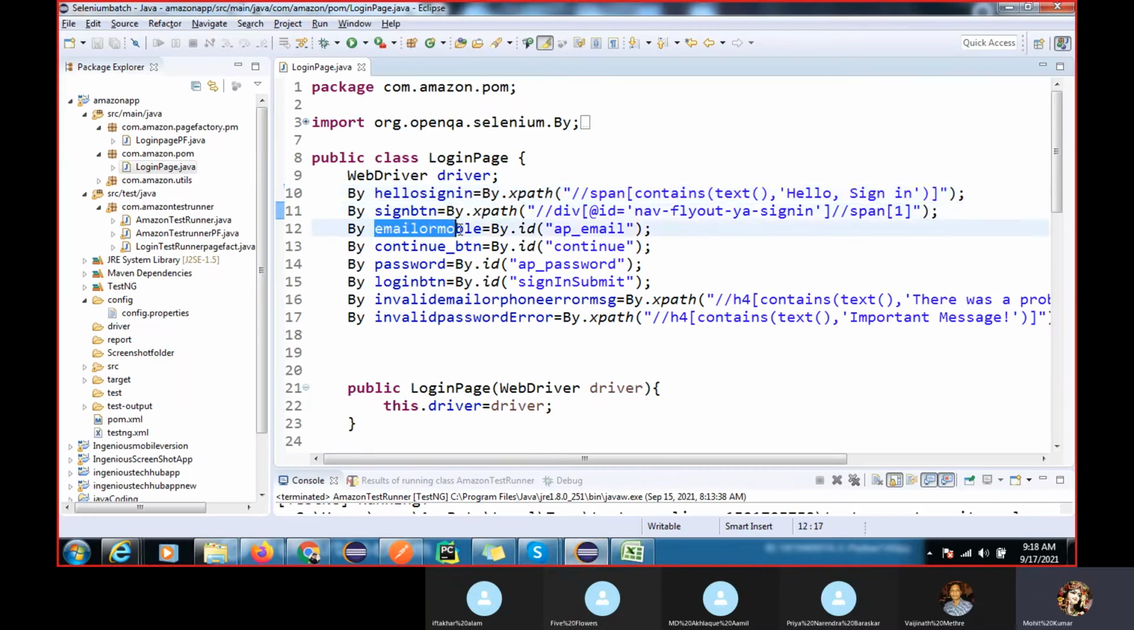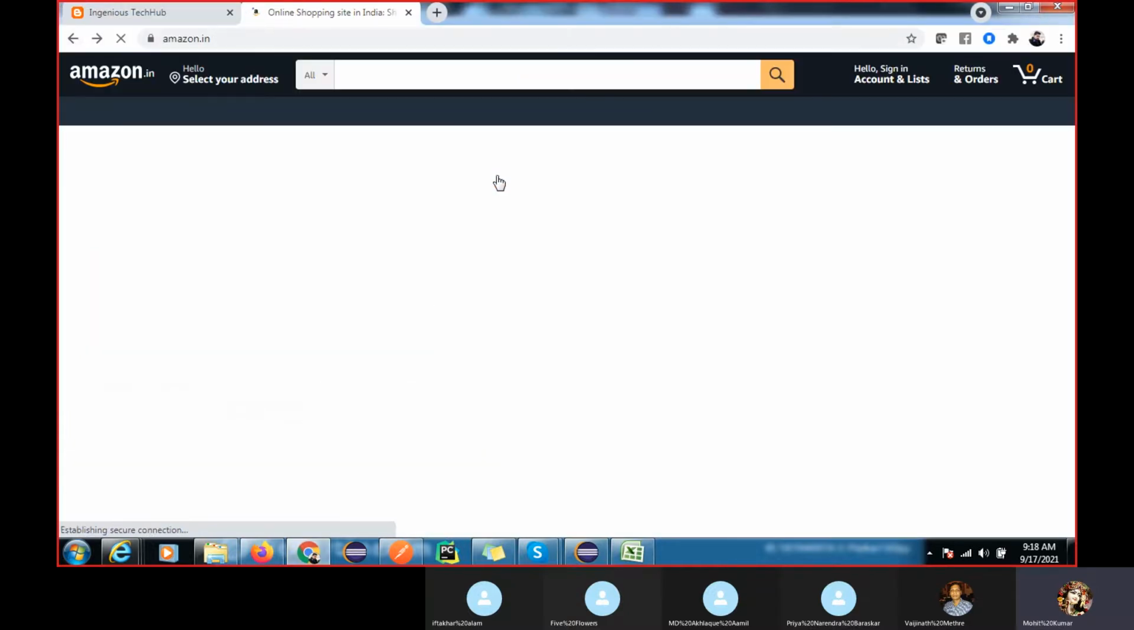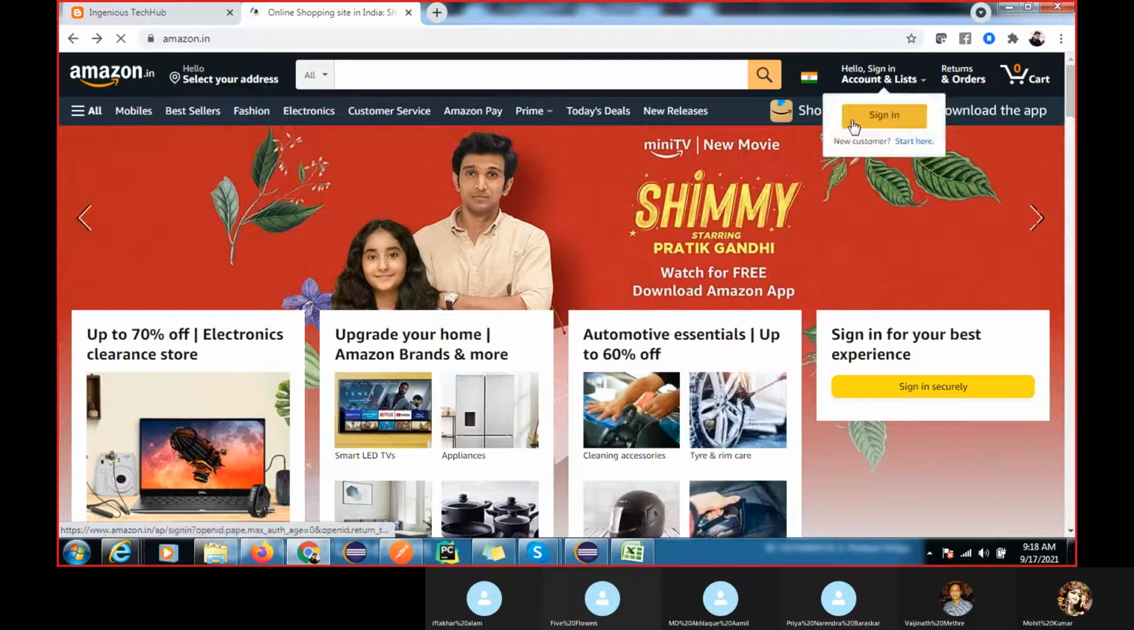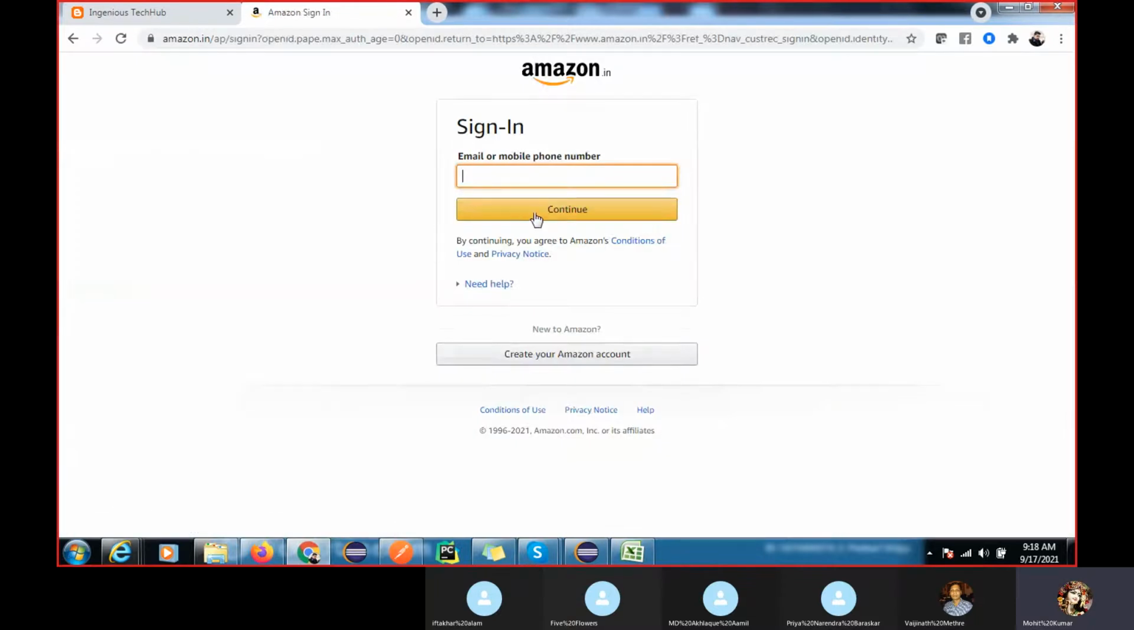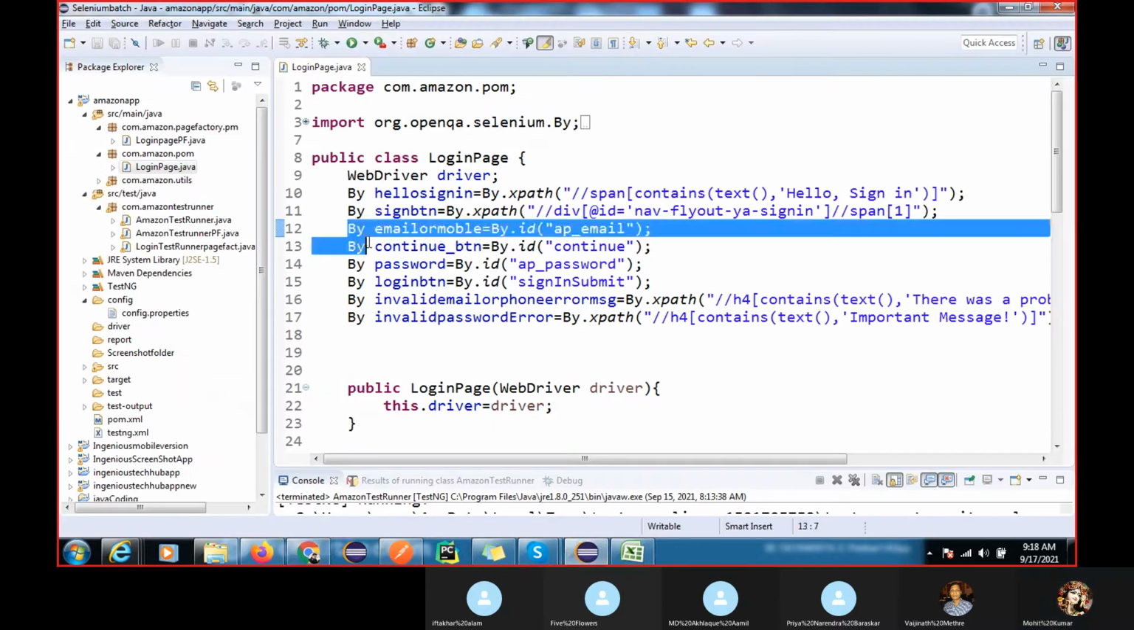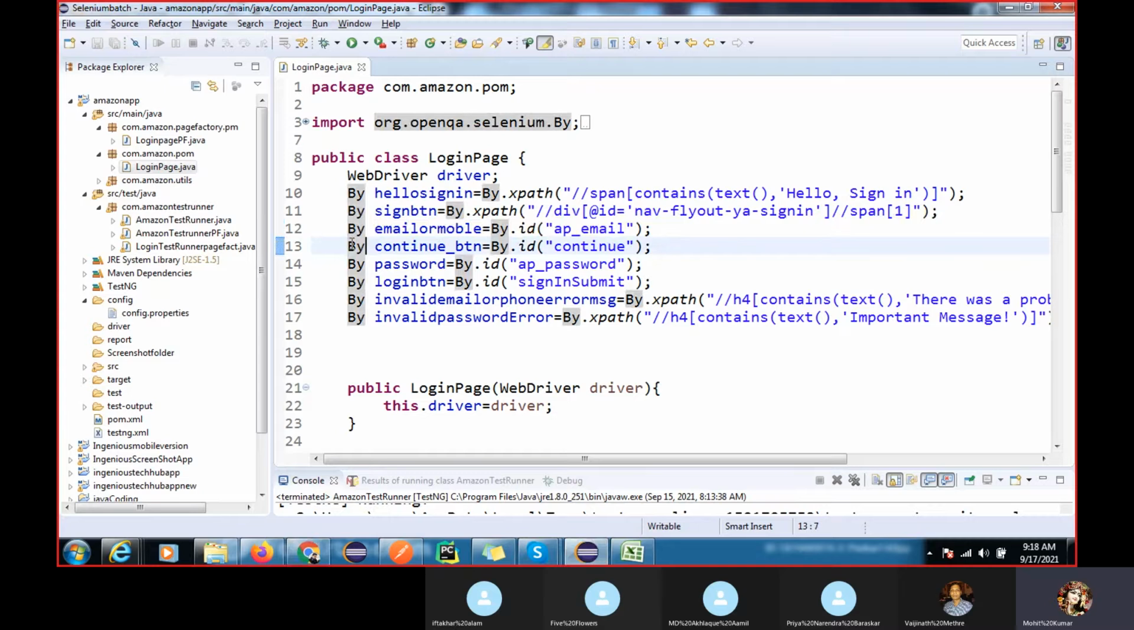Again, email or mobile number text, right? You can see I found this. Again, we have to find each element by using the By class. By is a class, and this is all your locators, right? So now I have found all of this.